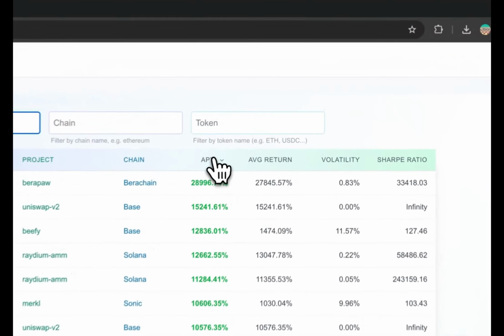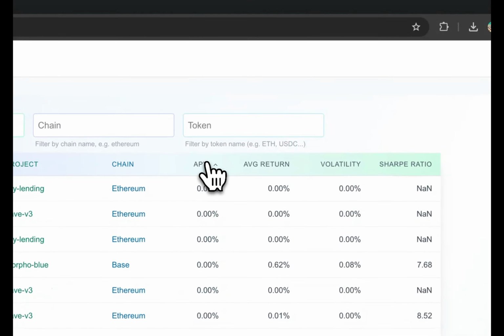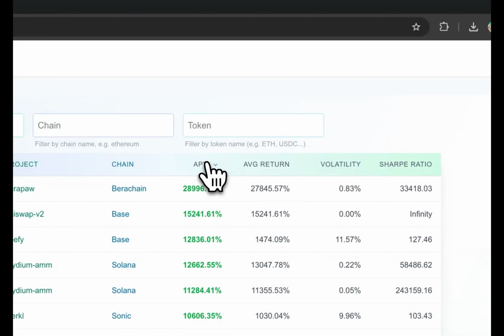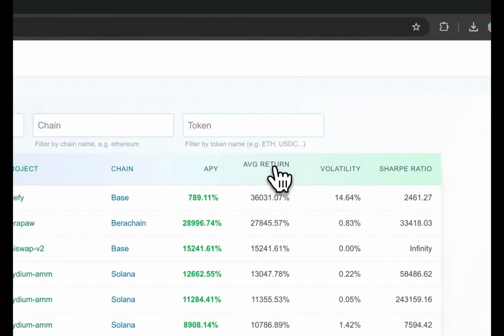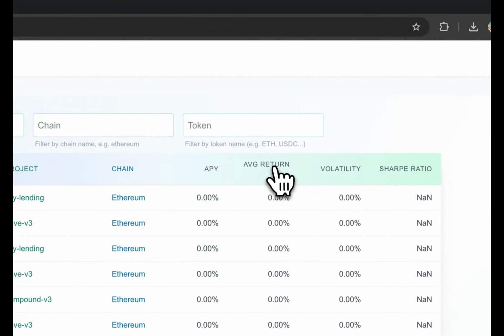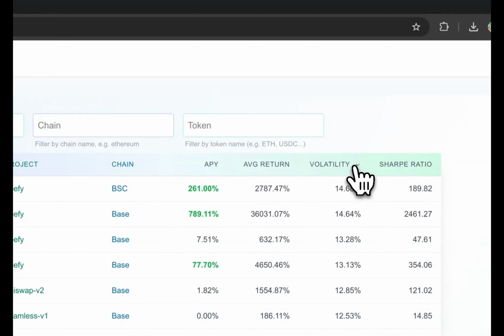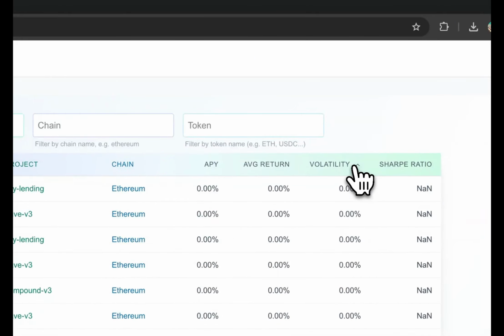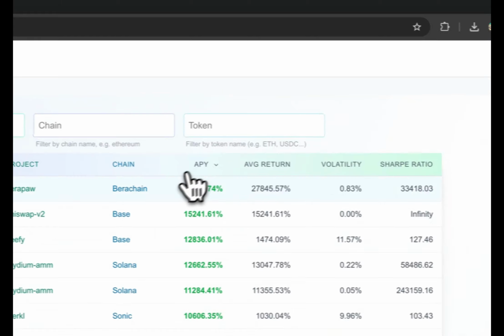Now, one of the really handy things here is that you can sort these investment options however you want. For example, if you click on the APY column, it instantly reorders all the projects from the highest yield to the lowest, or vice versa. You can do the same for average return or volatility just by clicking those column headers, which makes it super easy to zero in on exactly what matters to you as an investor.